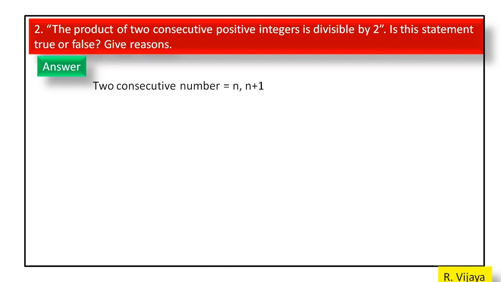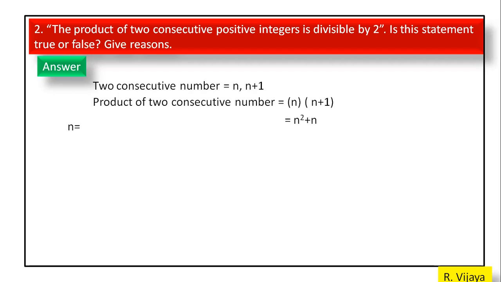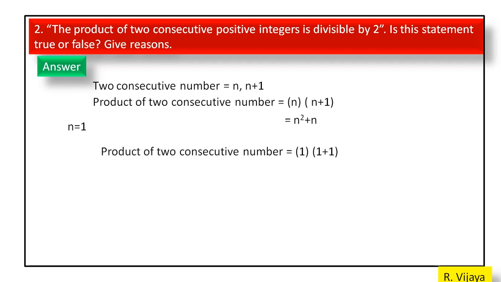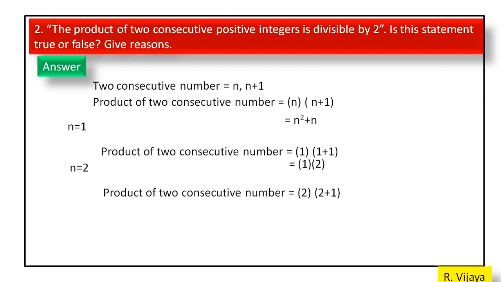Now we substitute the values 1 and 2. If we substitute 1, we get 1 into 1 plus 1, that is 1 into 2. If we substitute 2, we get 2 into 2 plus 1, that is 2 into 3.